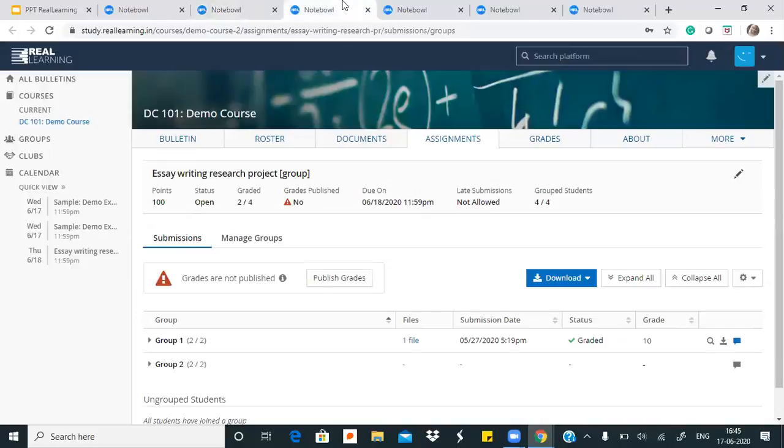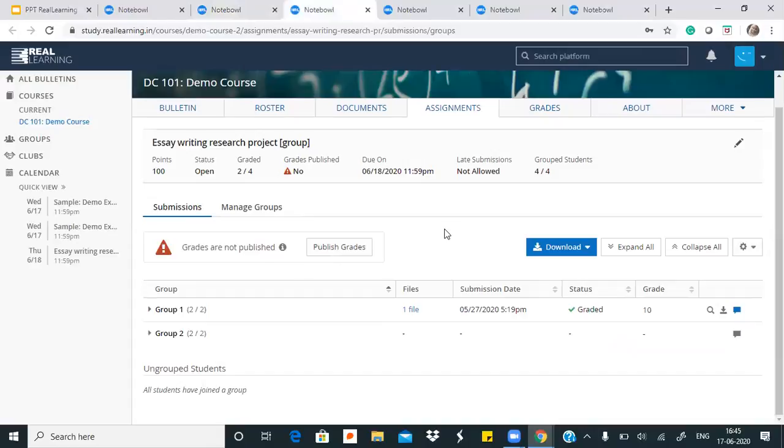So I'll come to the second format. We have group projects here. Teachers are the ones who decide what all students will be part of what group and what all instructions those groups will get. So we can see there are 2 groups here. Group 1 has 2 students and they have given some files here as submission. I can see when they have submitted it, if I have given them marks.